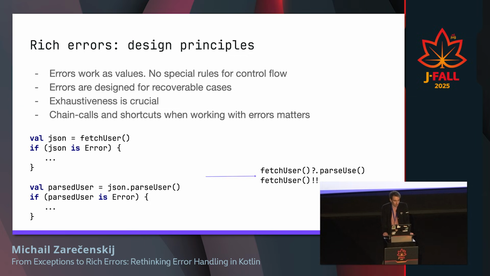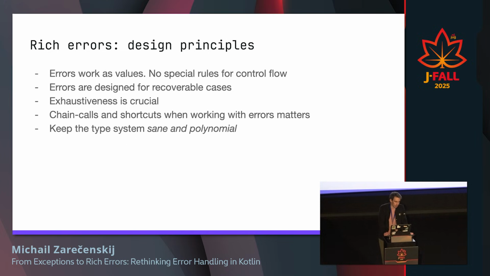So we would love to be able to combine calls in a chain call. So fetch user question mark dot parse, and we want to be able to say that, okay, I'm done with error handling. I'm ready to just throw it in a way like in an unchecked exception. And last but not least, we want to keep our type system sane and polynomial. So it's about the design with the main actor, how these union types will behave at compile time.